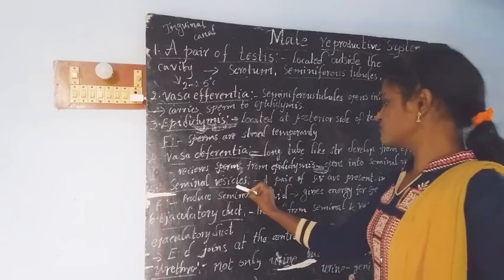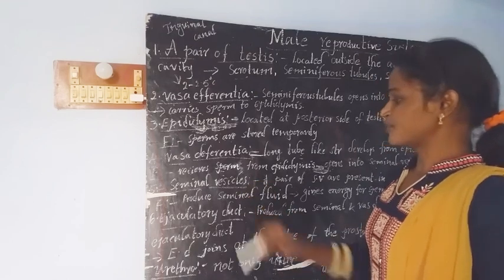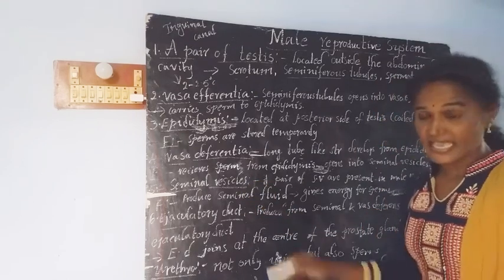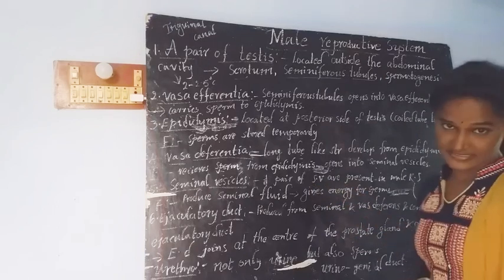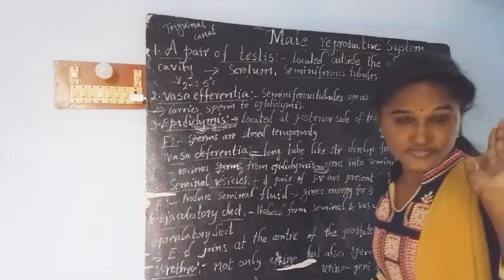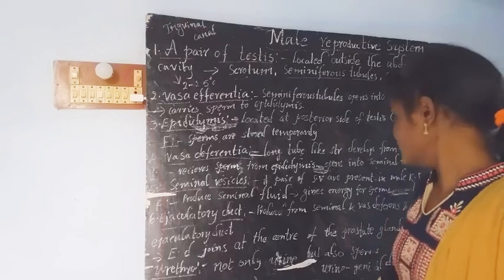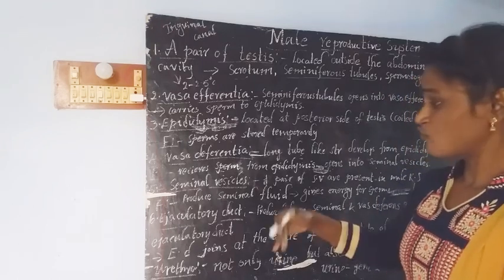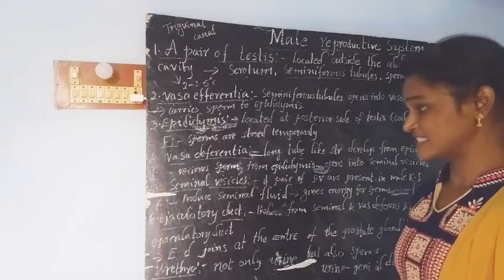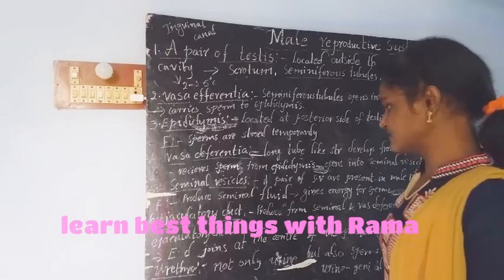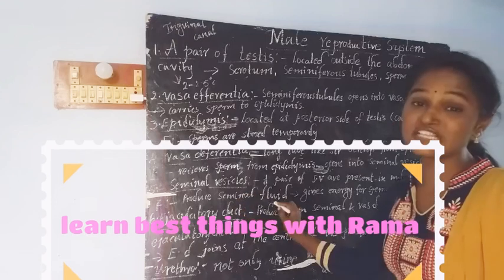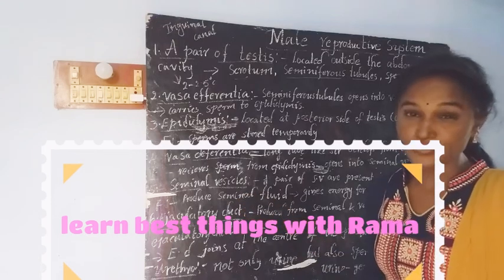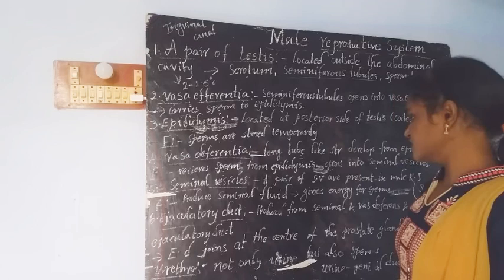Then what are these seminal vesicles? The male reproductive system contains a pair of seminal vesicles. Well, then what is the function of these seminal vesicles? The seminal vesicles produce seminal fluid.